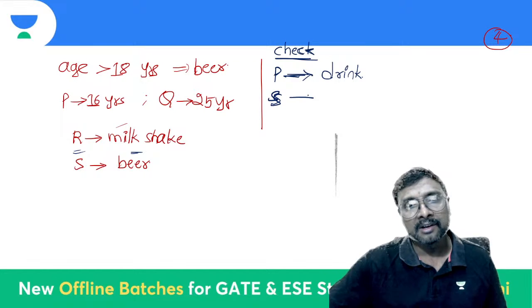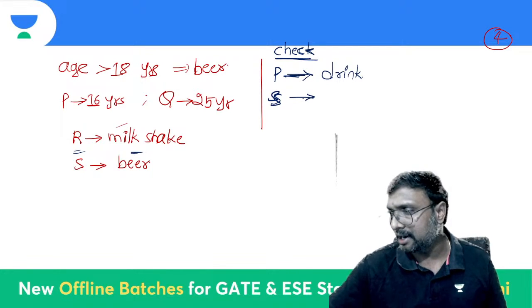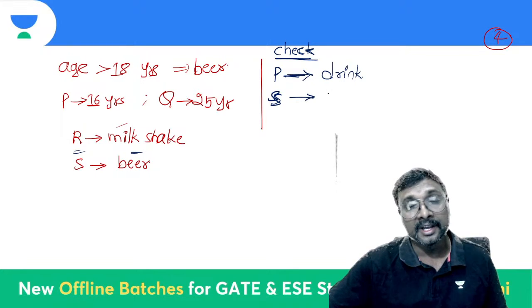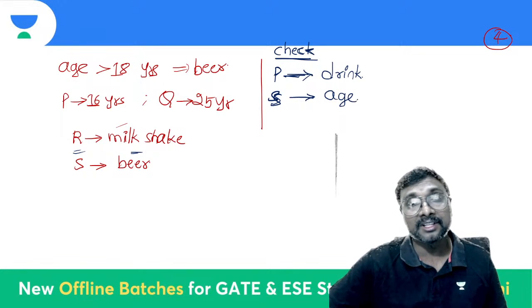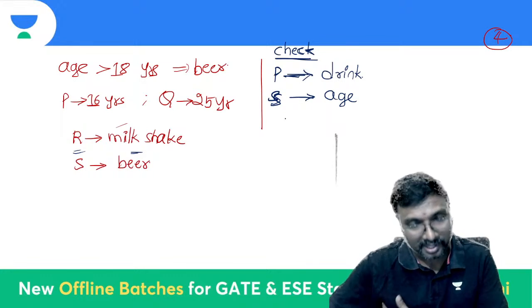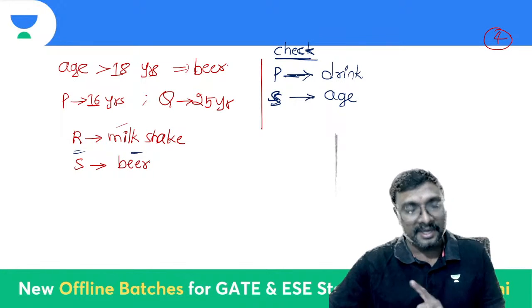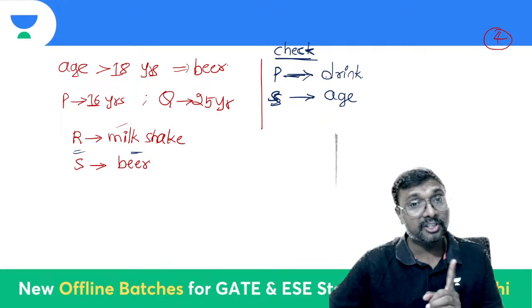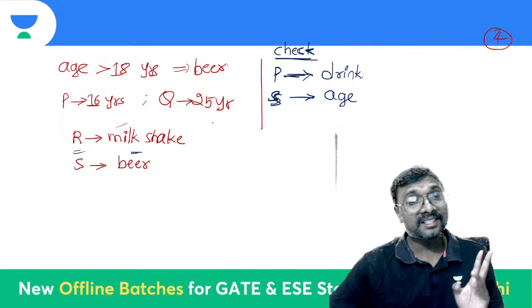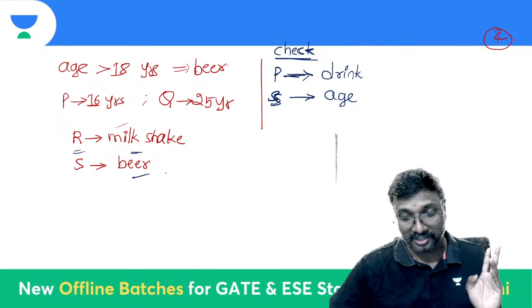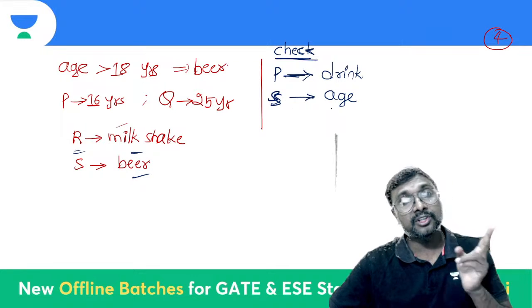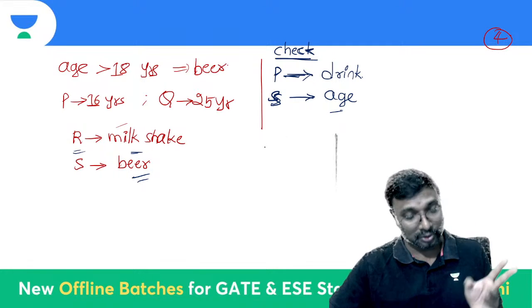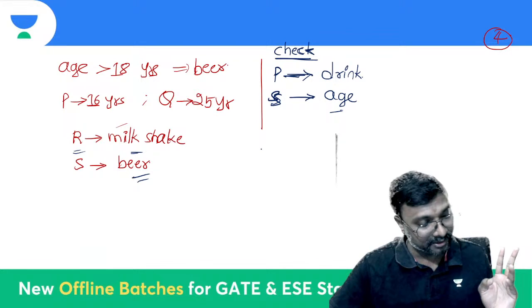P's age we know, so we have to check which drink he is taking. We know S is taking beer, so we have to check the age of S, so that we can clarify whether the rule is followed or not.